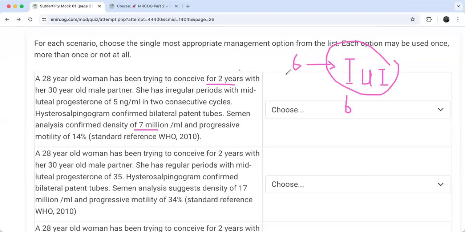So they don't actually spend any money without exactly knowing the cost effectiveness of this treatment. Okay, so that's why, my dear, you will find that 2 years of unexplained subfertility always equals IVF, according to the NICE guideline, right? And if there is a male factor associated, you will go directly for ICSI rather than trying IVF, not being successful, and then going for ICSI. You got the point, my dear?